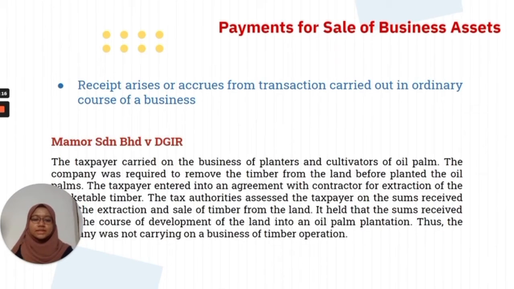From this case, the factor of this situation is that Marmos Neighborhood is not carrying on the business of timber operation. Their business is as planter and cultivator of oil palm. So the income from extraction and sales of timber from the land is a capital receipt. It is not taxable.